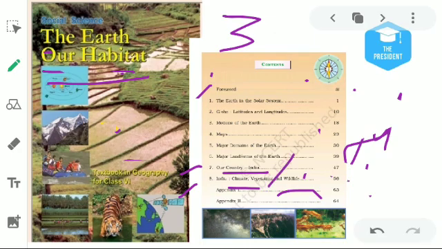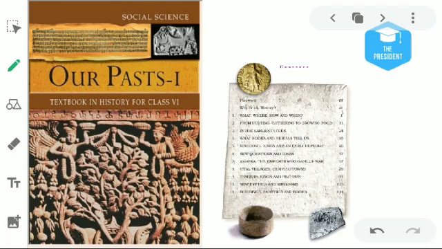And this will be the textbook for history, whose name is Our Pasts I. Past means the things which have gone away from us. There are so many generations and so much historical background about our old people. We will learn something about them in the history textbook.